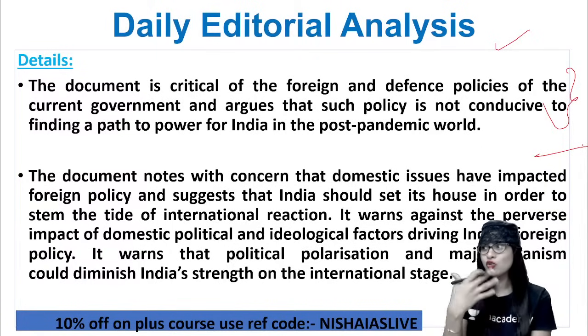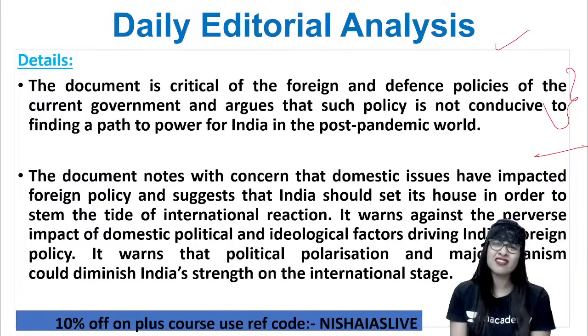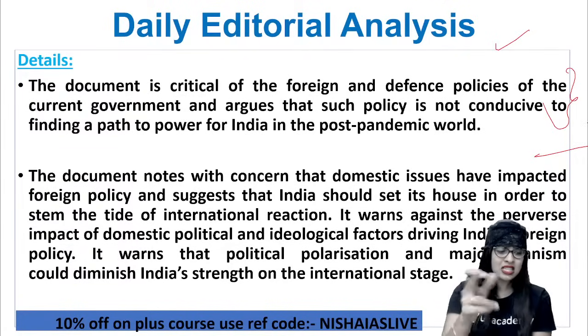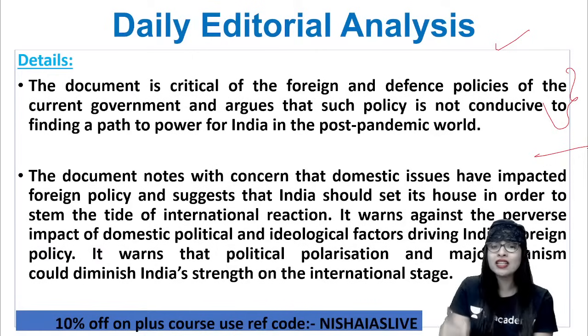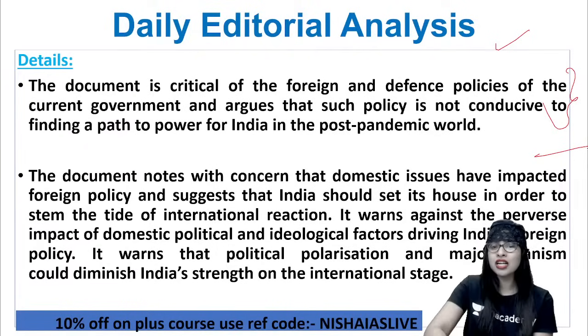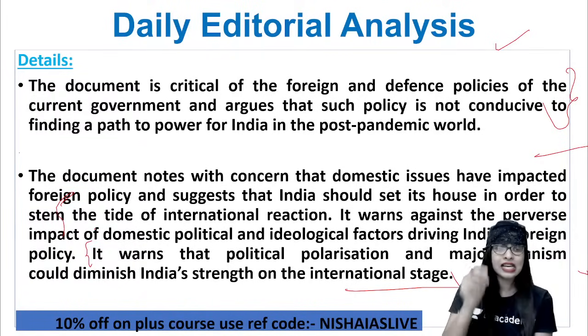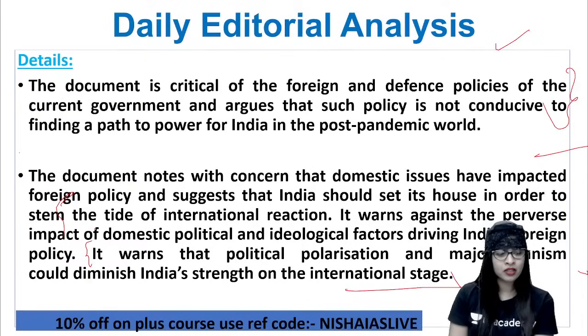But I feel as a UPSC teacher, a UPSC aspirant, you people got to know these things in a very diplomatic way. Don't you think so? Yes, this article is warning that political polarization and majoritarianism could diminish our country India's strength on the international stage. Don't you think so? This particular point is highly valid. No doubt in that, it is a highly valid point.